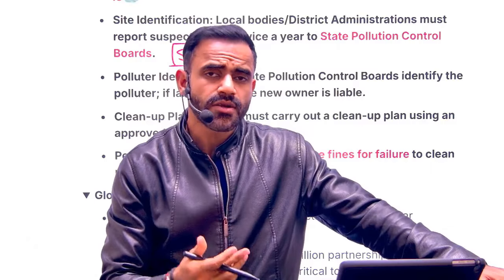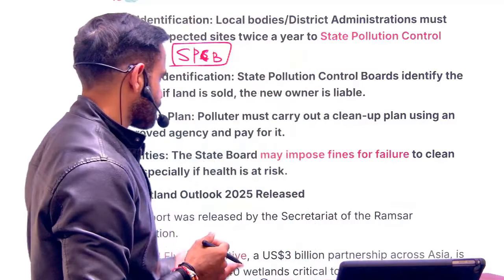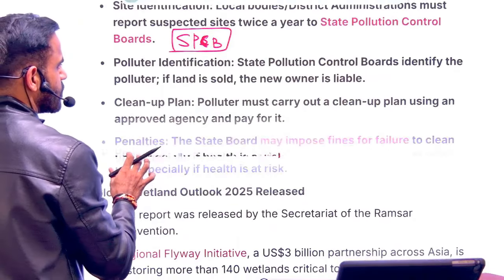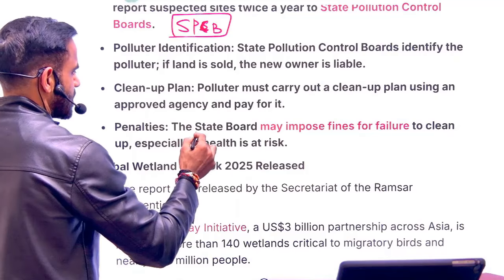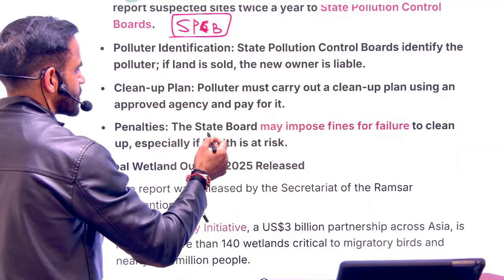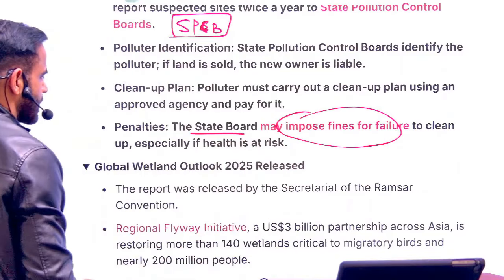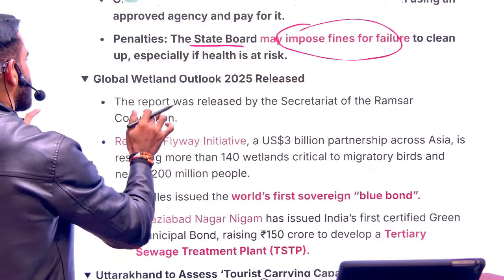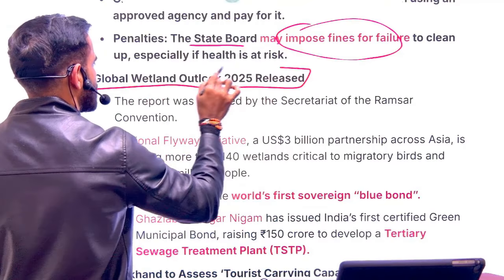If they are not able to find out, then they have to use the fund for recovery. That means SPCB needs to arrange the financial resources. And if SPCB finds out that some person is responsible, they can impose a fine if they do not follow the guidelines.